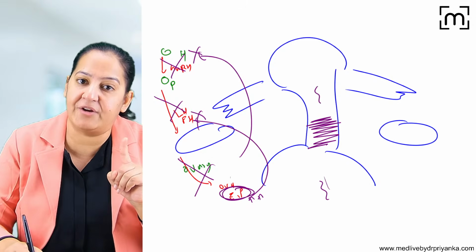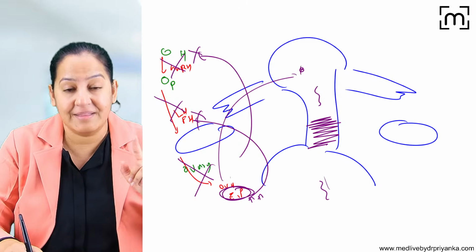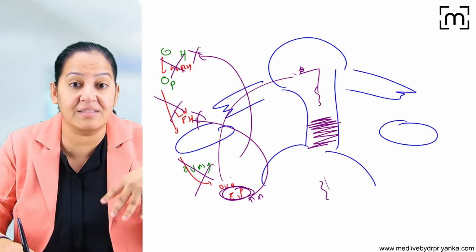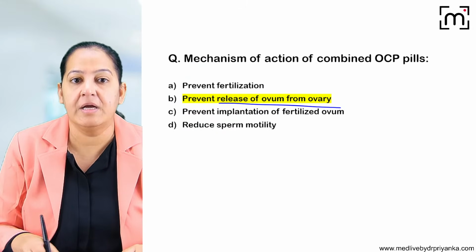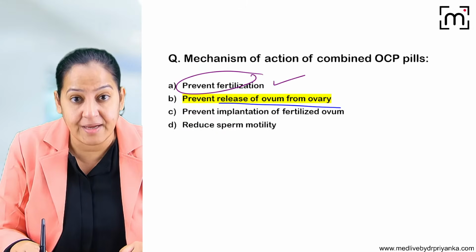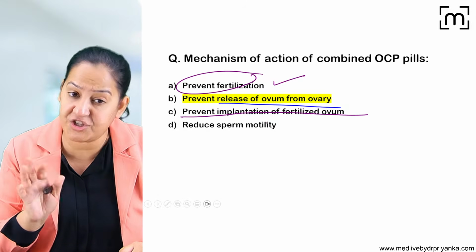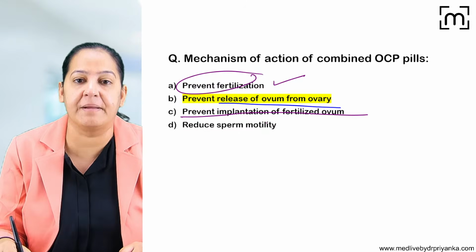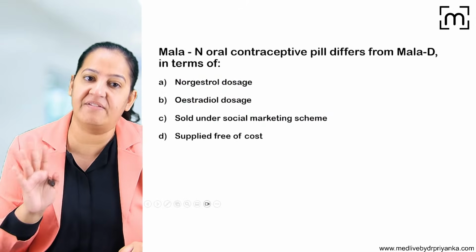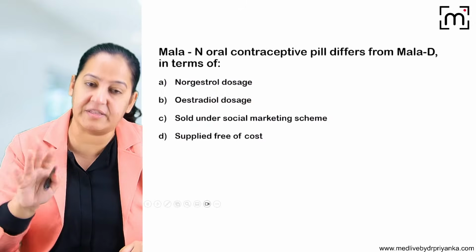Even if the sperm penetrated and ovulation also took place, then because of the changes, the zygote which is formed cannot be implanted. So it inhibits fertilization, I agree, and it prevents the implantation, I agree, but these are not the main mechanism. The main mechanism is this only. So still I will go with B. If B is not given, then I will go with other options.